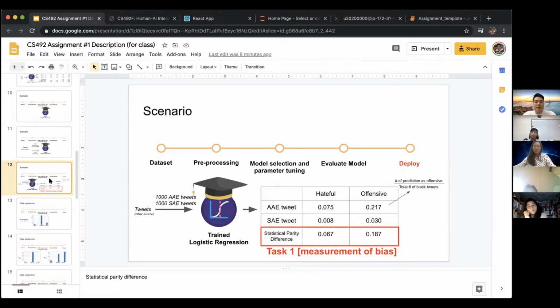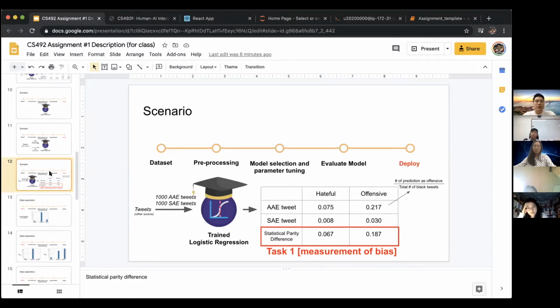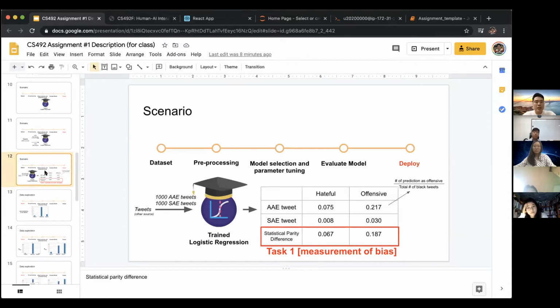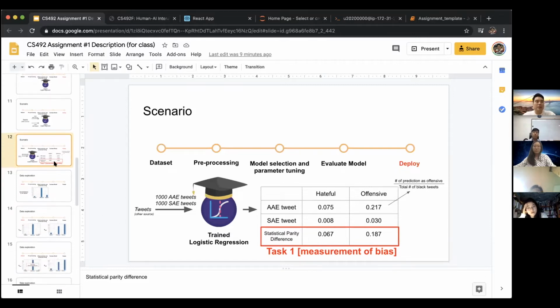So here, the first task is to compute this value. All of these numbers are given by us. We give a very rich code base. And what you need to do first is to compute this value.